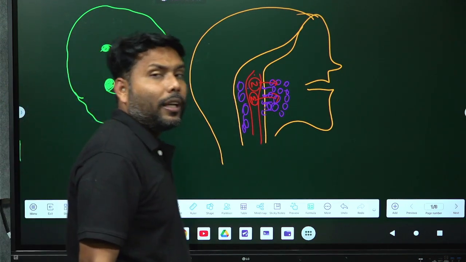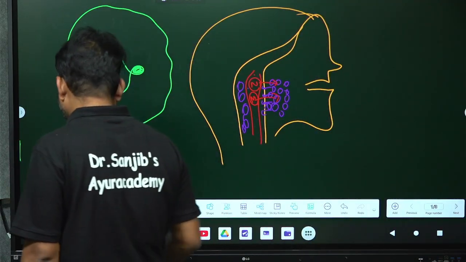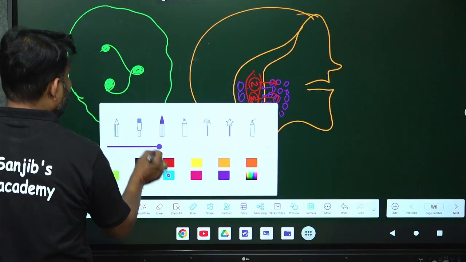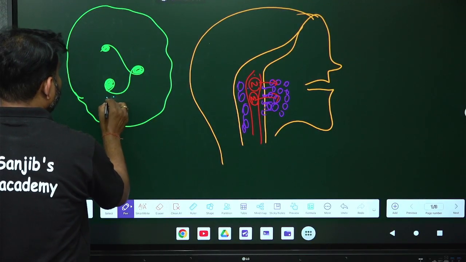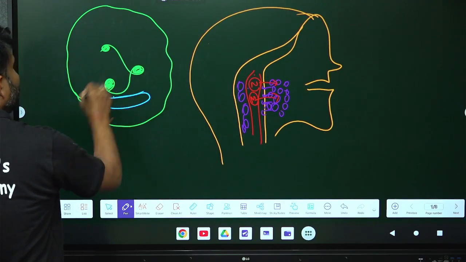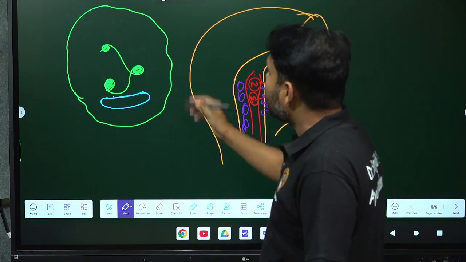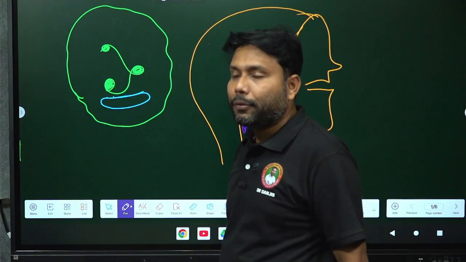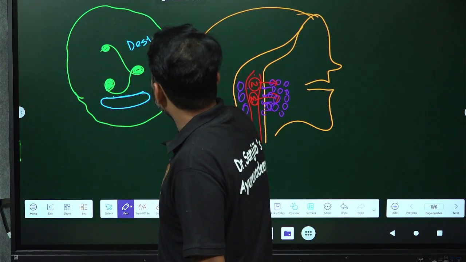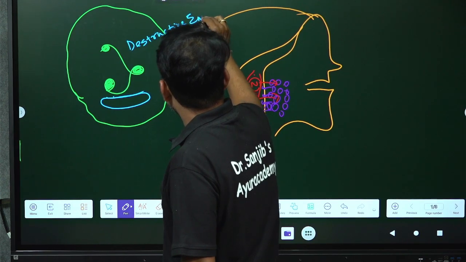If this is your bacteria, and this is a neutrophil, then the neutrophil is secreting some destructive enzymes. It is very important. Note it down. Neutrophil is secreting some destructive enzymes.